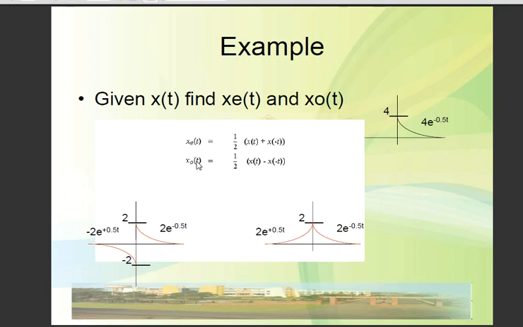Now to find the odd signal, the x of t would be as it is, but minus of x of minus t. So this x of minus t we need to represent in a reverse way. We just reverse it about the horizontal axis. Then when we reverse it about the horizontal axis, the signal looks to be in this fashion.